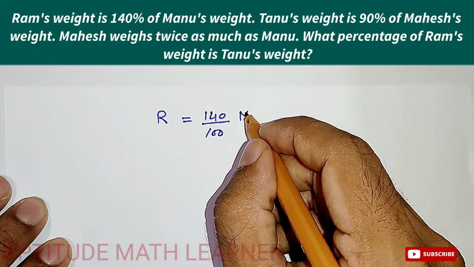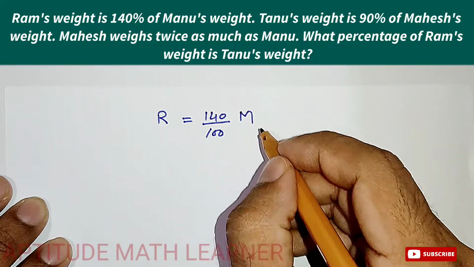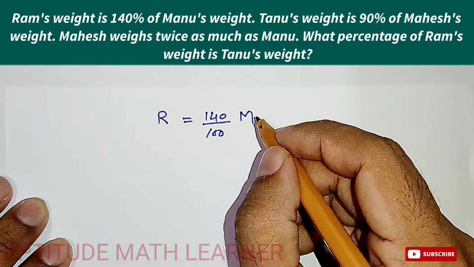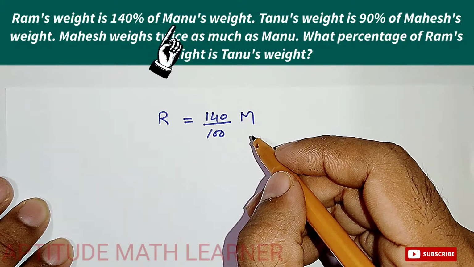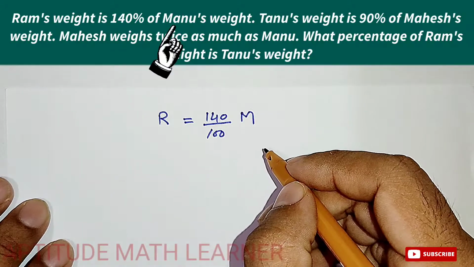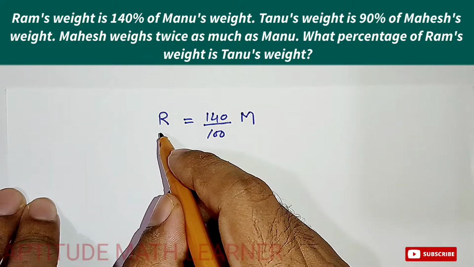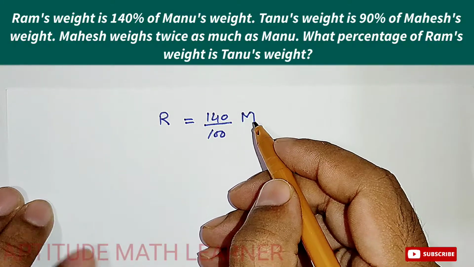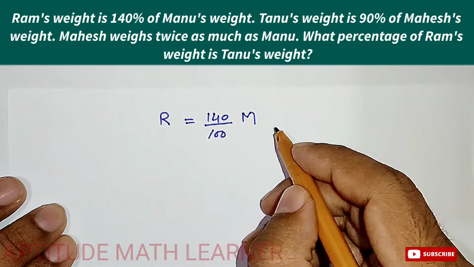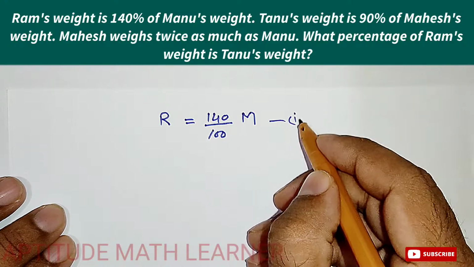Of Manu. So I have taken M for Manu. So what does this say? This says that Ram's weight is 140% of Manu's weight. Let's suppose this is the first part.